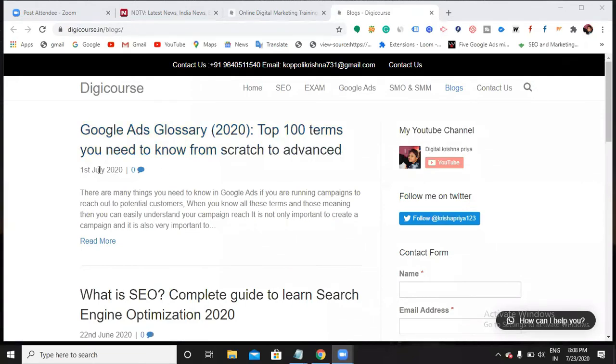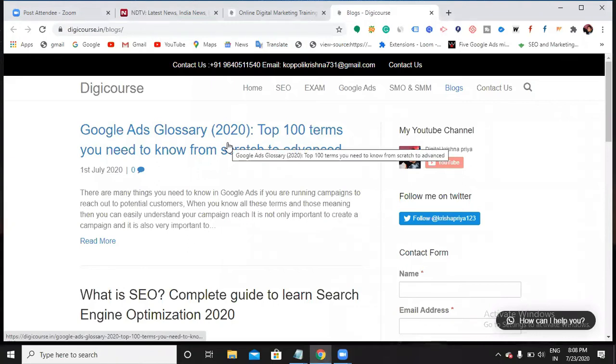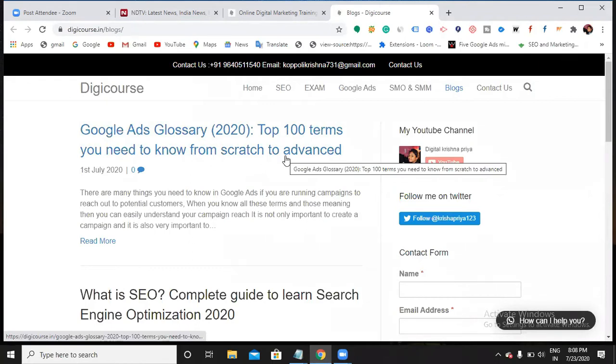I wrote this article with the help of a post. So how can I recognize it? Here it is showing me the published date. If it is showing the published date, then automatically it is a post. In such a way, if you want to have any blogs in your website, just choose a post. If you want to categorize these blogs under some category, then you choose categories. Now let me show you how to create a post and how to create categories.